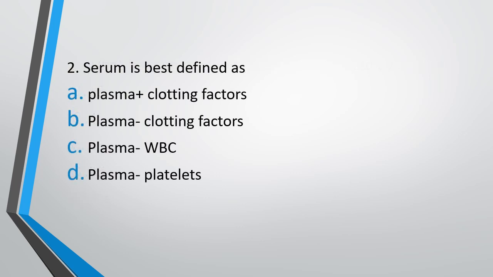Question 2. Serum is best defined as option A, plasma plus clotting factor, option B, plasma minus clotting factors, option C, plasma minus WBC, or option D, plasma minus platelets. Serum is best defined as. The correct answer is option B, plasma minus clotting factor equals serum.